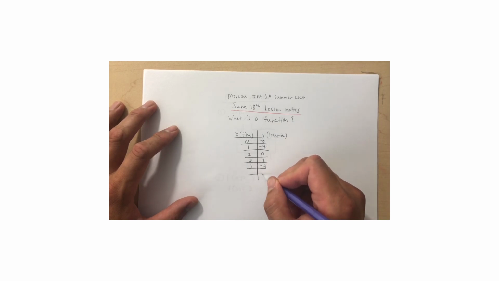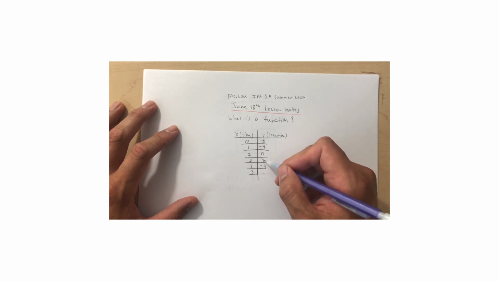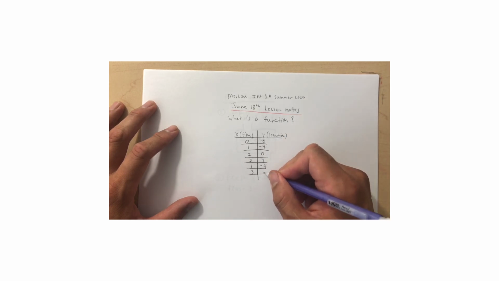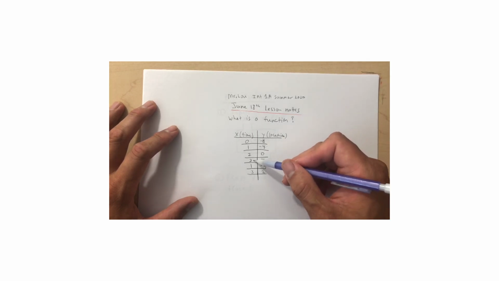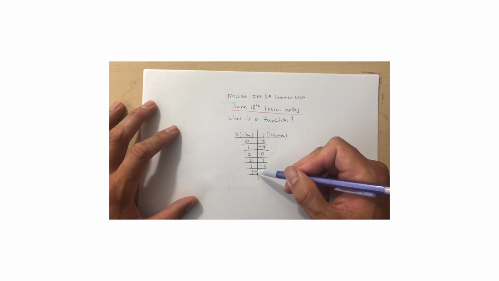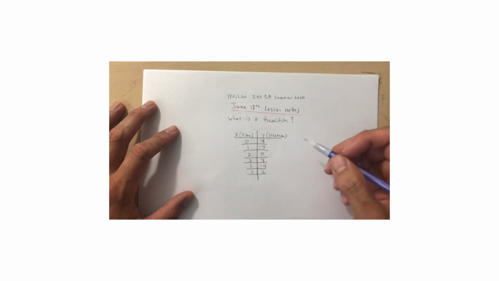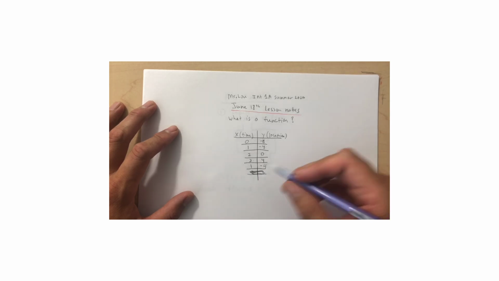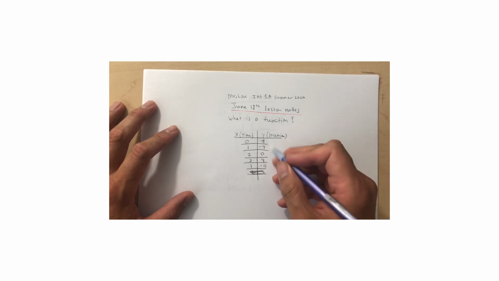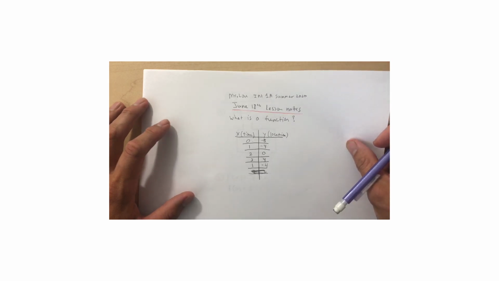However, if x repeats, let's just say you put a 3 here, that means that if this is not the same number, let's go ahead and put 2, that would not be a function because that wouldn't make any sense. How can you at 3 o'clock be at this location and at 3 o'clock be at this location? It doesn't make any sense, so therefore this is not a function. Again, if I were to eliminate this, then it's a function. That's fine. But if I repeat this and you have the same value for y, then that would be a function. Now let's do some function problems, evaluating some function problems.